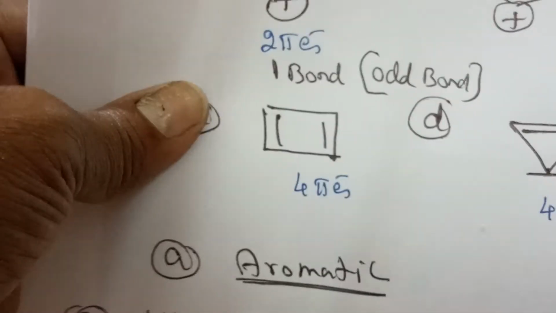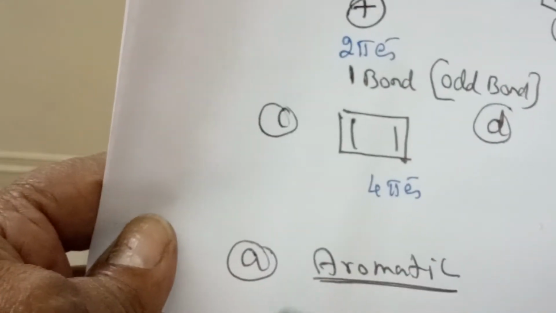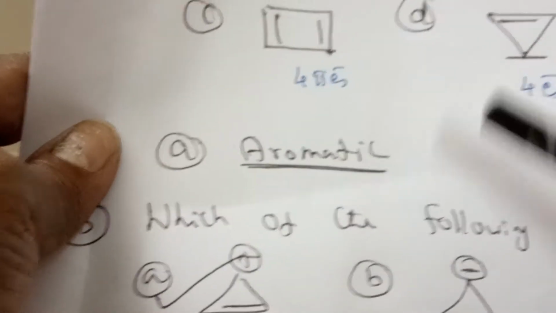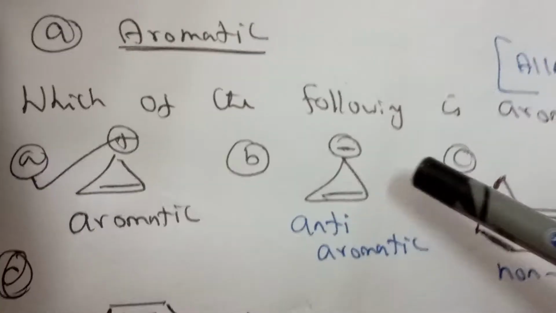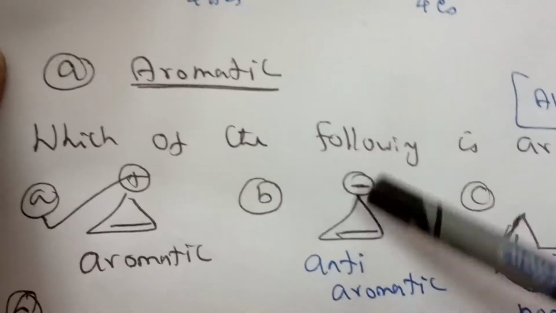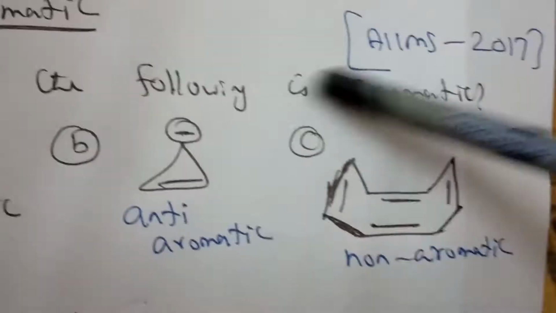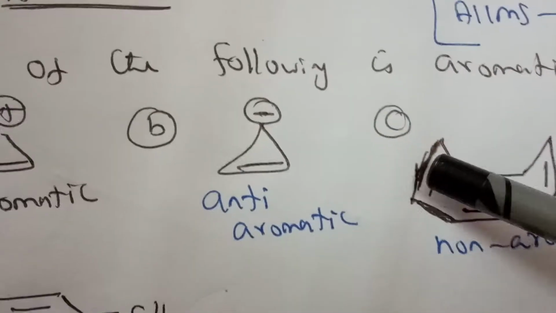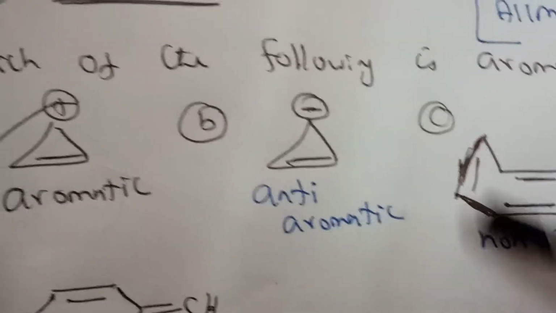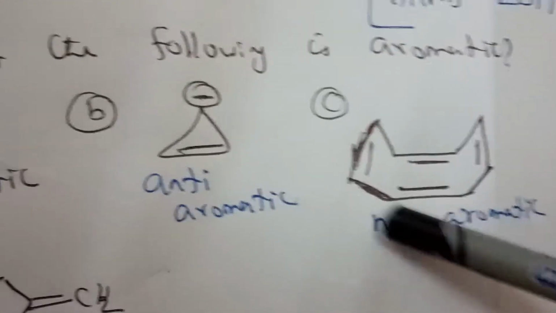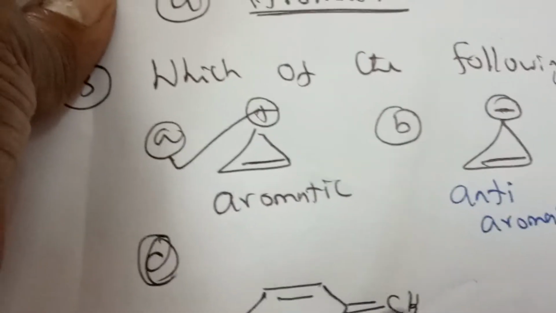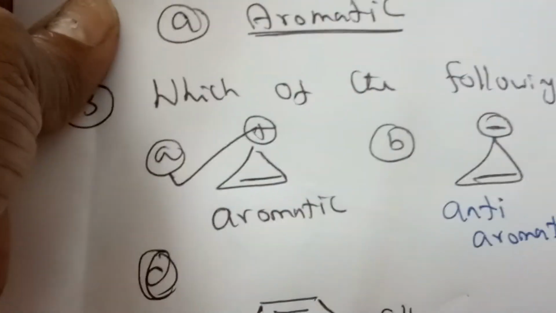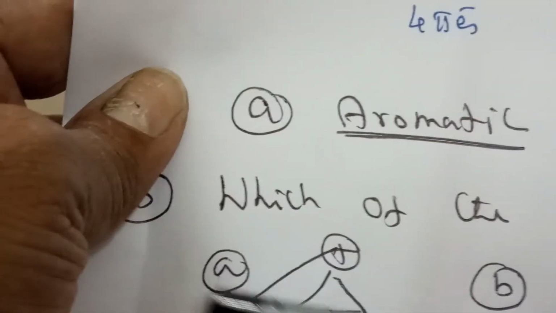It is stable. Let us see the last question: which of the following is aromatic? The same first compound is coming as aromatic. What is the problem with this compound? Here it is anti-aromatic because 4 pi electrons are there. Here the compound is cyclic, planar, but it is non-cyclic in the other structure, so it is non-aromatic. Coming here, the electrons are going out, so it is also non-aromatic. So concluding, this is the AIIMS 2017 answer, the aromatic compound.